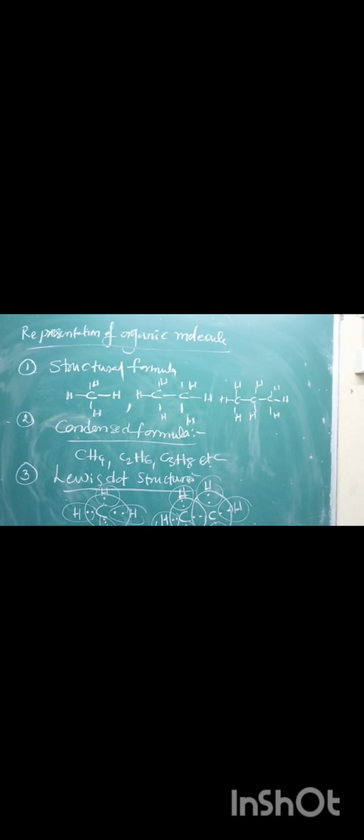And finally, one more way is bond line structure. Bond line structure is nothing but, if you take here, only bonds are there, but not in hydrocarbons. This is called the ethane molecule.